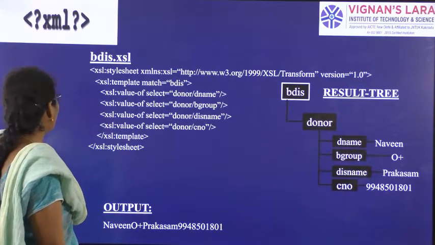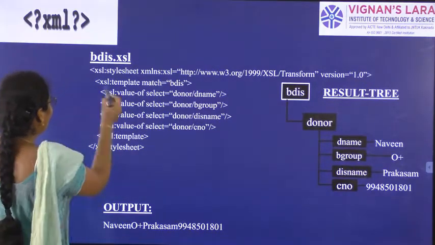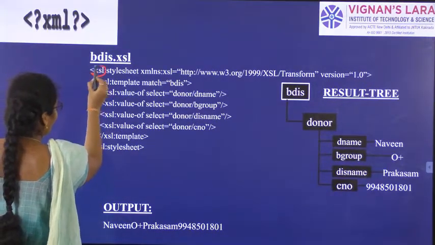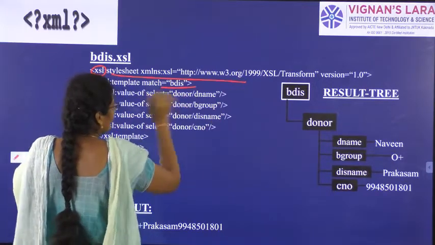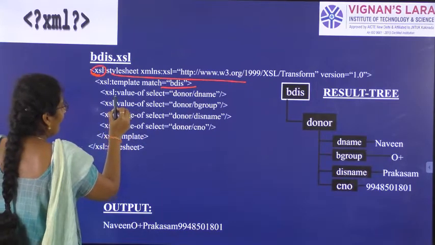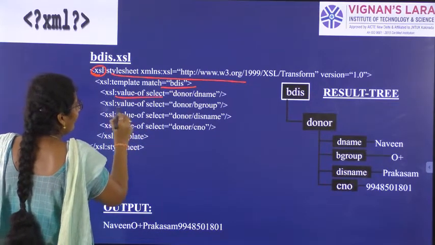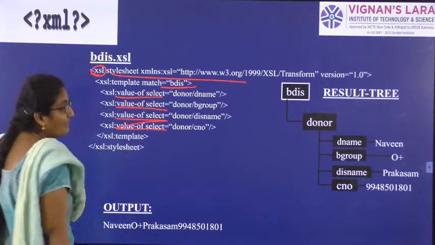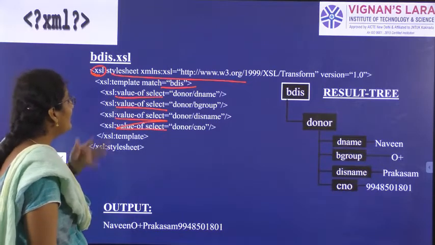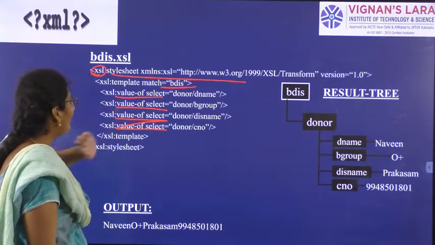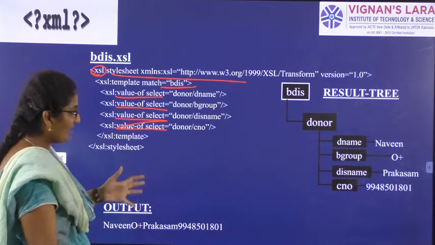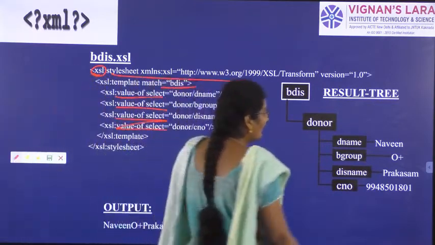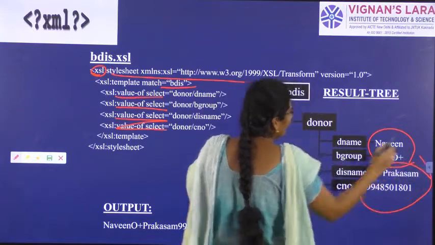In this example, you can clearly identify that we have generated the XML style sheet. In the style sheet, we are generating the blood donors information system. Here we have used the element value-of select. We have different elements in style sheets, and in this one we are using value-of select. Why are we using value-of select? To give a particular value. So what values did I give here? Naveen, O positive, Prakasham and cell phone number.